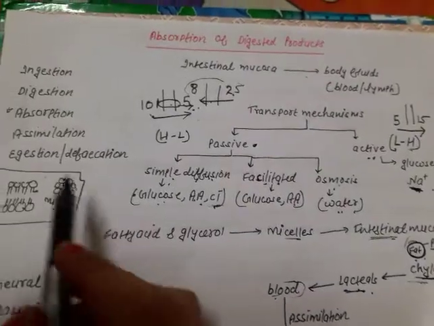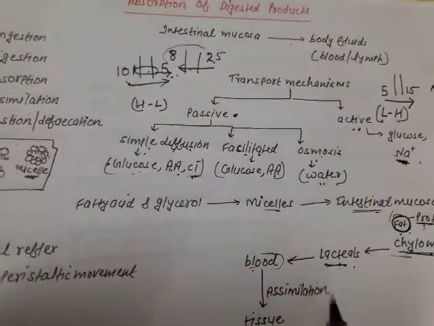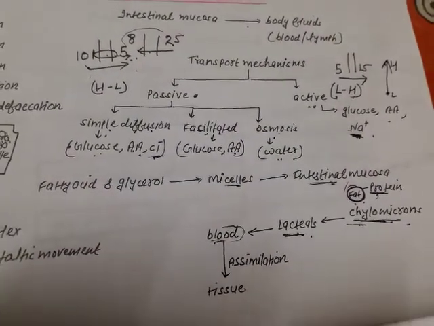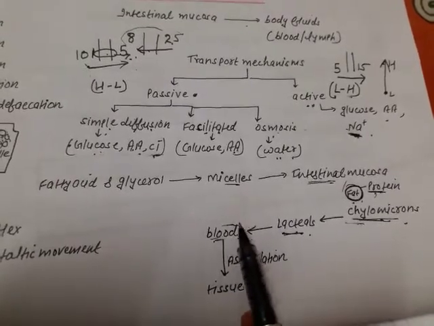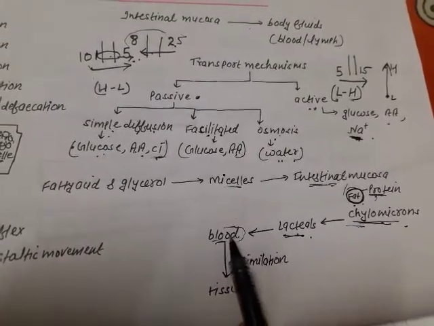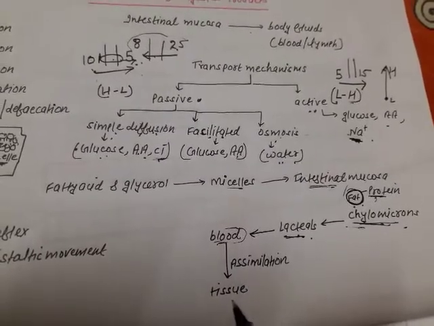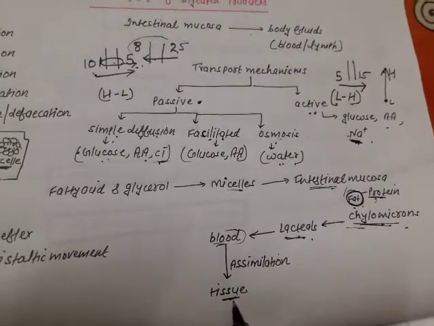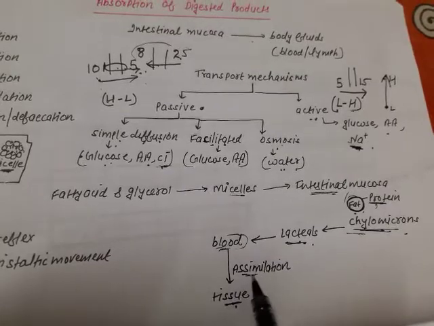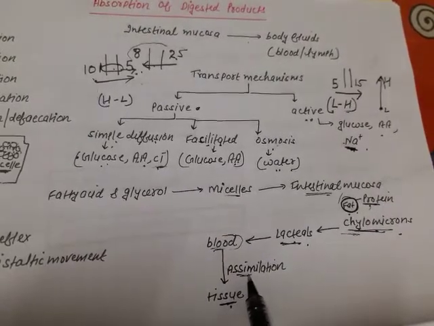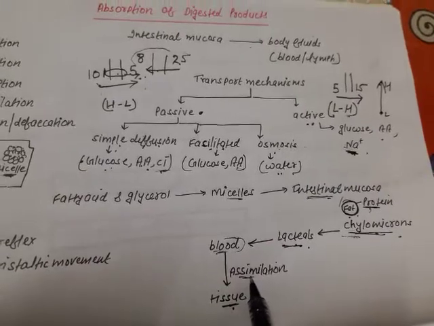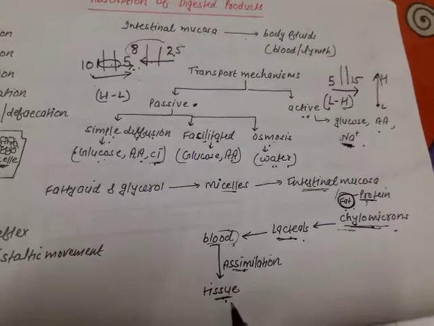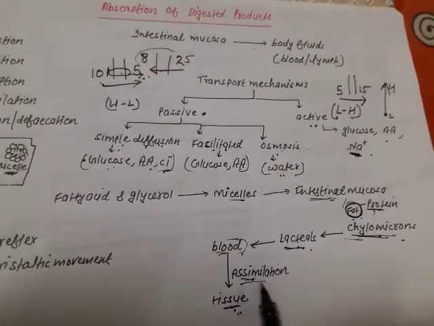After absorption, the next process is assimilation. Now what happens? The absorbed food, the end products of the digestion, from the blood finally reach the tissue, and the tissue will utilize those products for various activities. So this is assimilation. Assimilation is the process in which the absorbed food finally reaches the tissue from the blood, which utilizes it for its activities. Fine. This was assimilation.